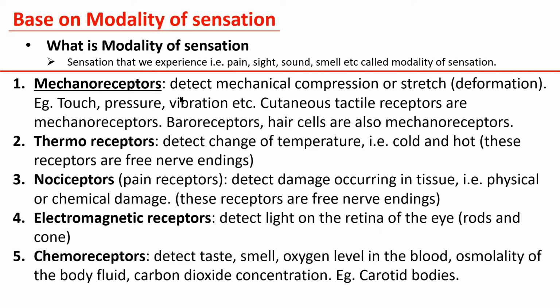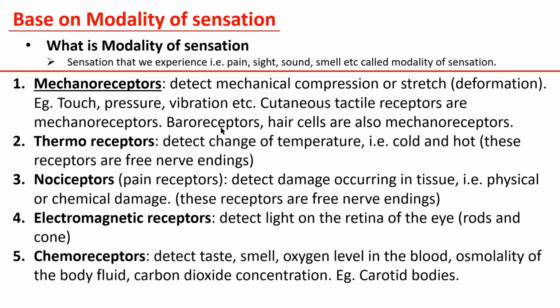Mechanoreceptors, we have discussed one, the Pacinian corpuscle, detect mechanical compression or stretch, deformation. It may be touch, pressure, vibration, and cutaneous tactile receptors. These are all mechanoreceptors. Baroreceptors, we have discussed, are stimulated by stretch of the arterial wall.